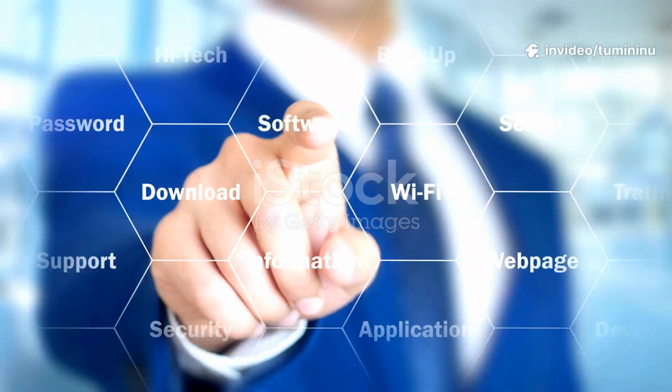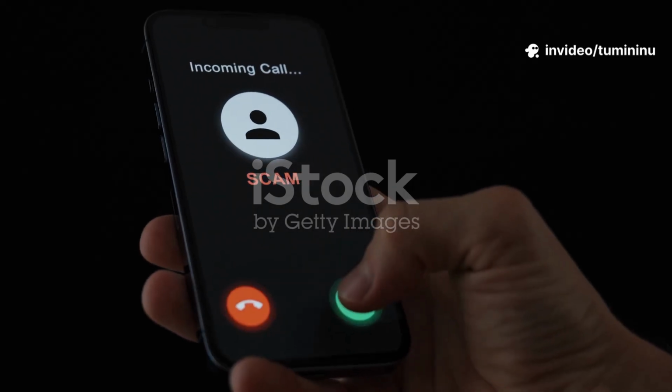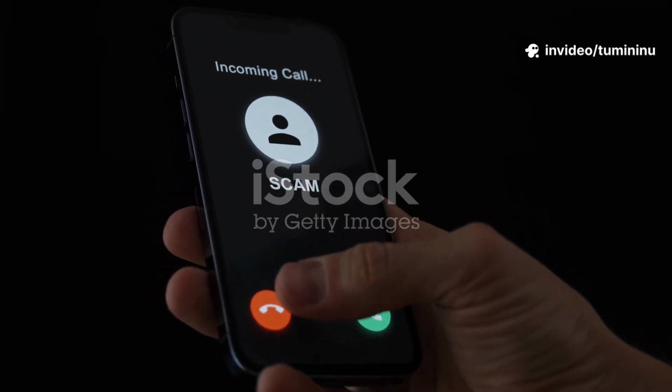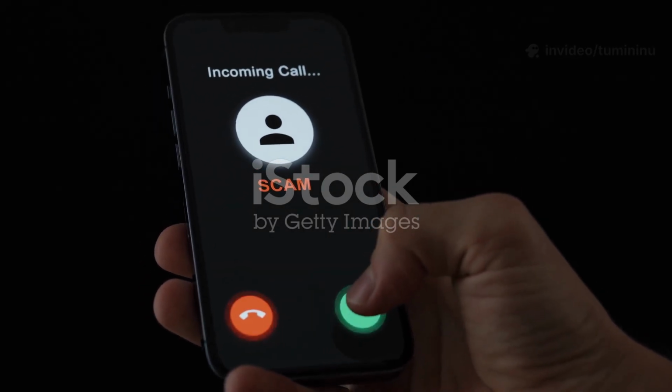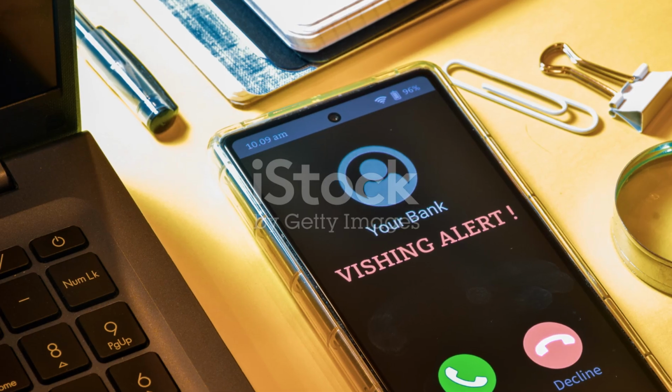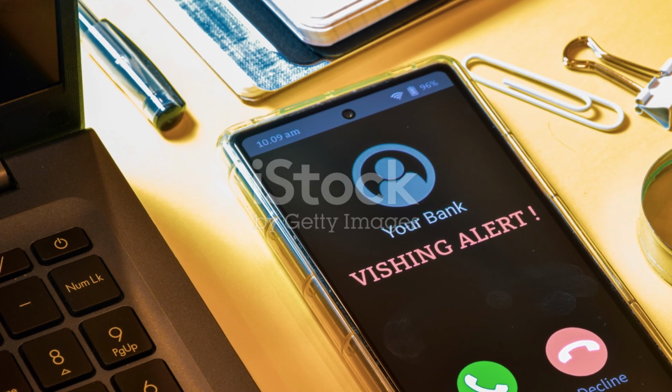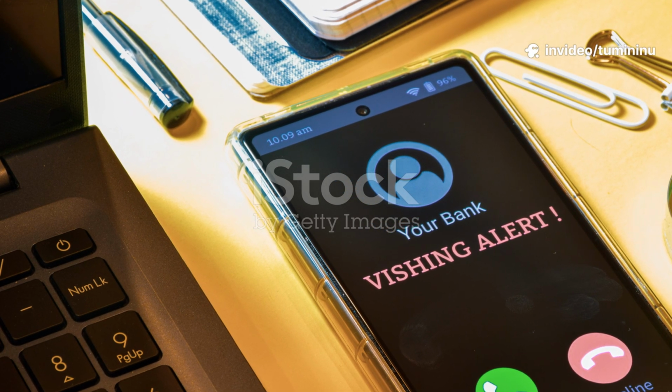How to identify voice phishing? Suspicious caller. Be cautious of callers who claim to be from reputable organizations, but seem suspicious. Urgent or threatening tone. Be cautious of callers who create a sense of urgency or threaten consequences.